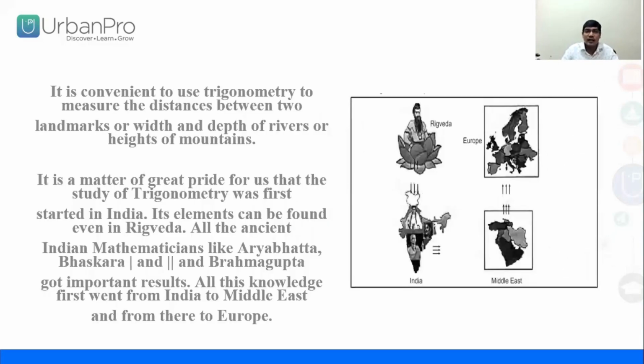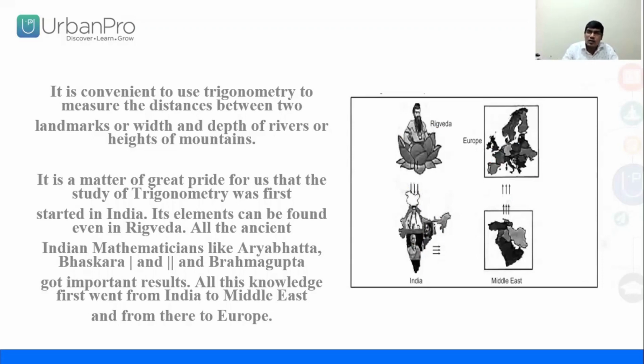So trigonometry was developed basically in India. You can feel good because it is an Indian development, developed by Indian mathematicians. Many mathematicians gave contributions: one is Aryabhatta, the second is Bhaskaracharya, and Brahmagupta. So you can see in this diagram clearly, it came from our Ved, that is the Rig Veda, to India, then from India to the Middle East, then it reached Europe. So it is part of India only.